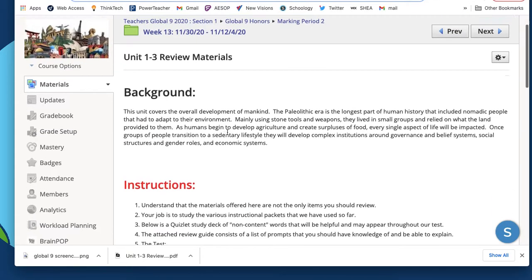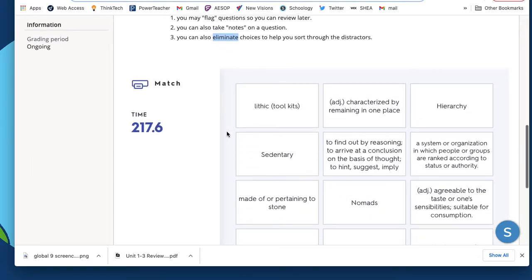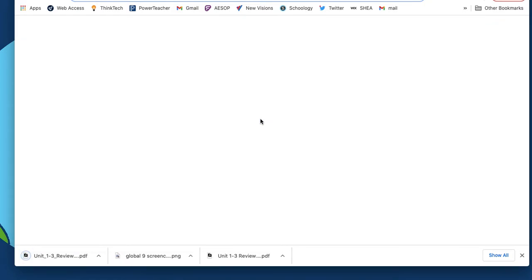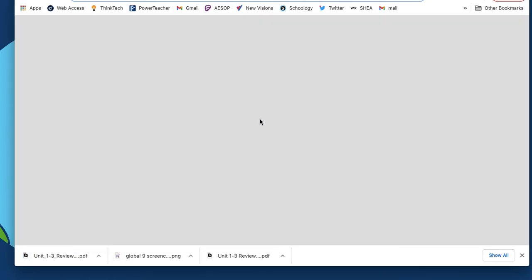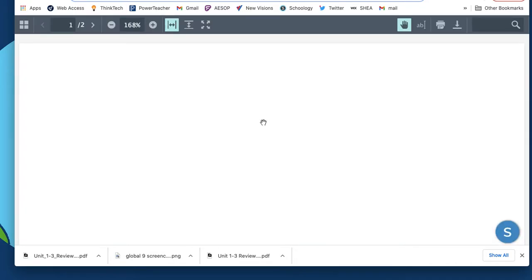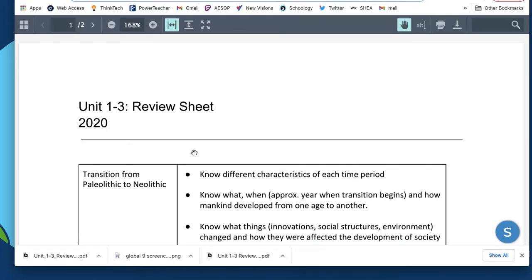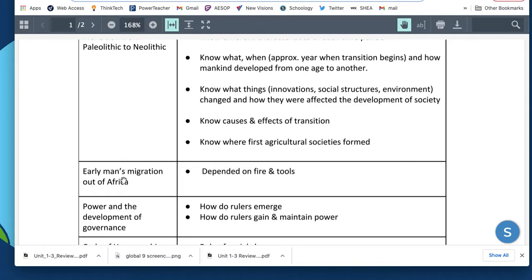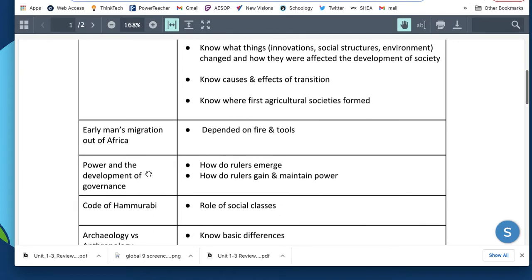Let me review back to our Schoology page where there's a note sheet. Here your teachers will be reviewing this in class on your day 1 this week, your lesson 1. And we're going to try to go through the basic ideas about the transition from paleo to neo. We'll talk about the migration, the kinds of tools, and the reliance on fire, and the different things that have developed in the early stages.